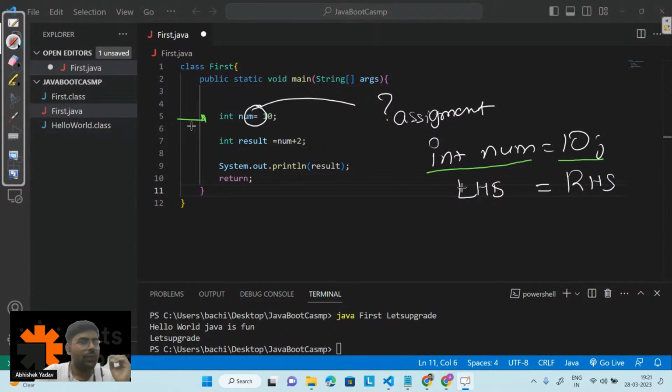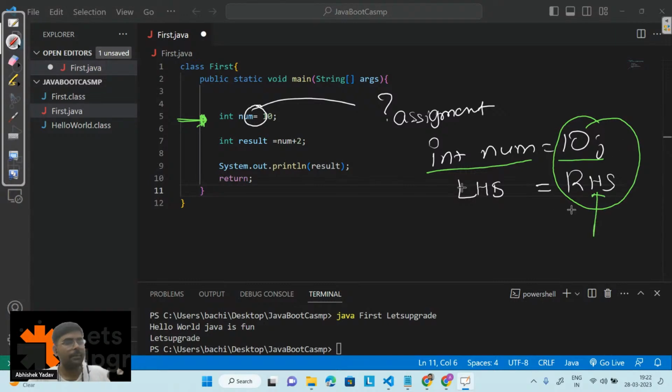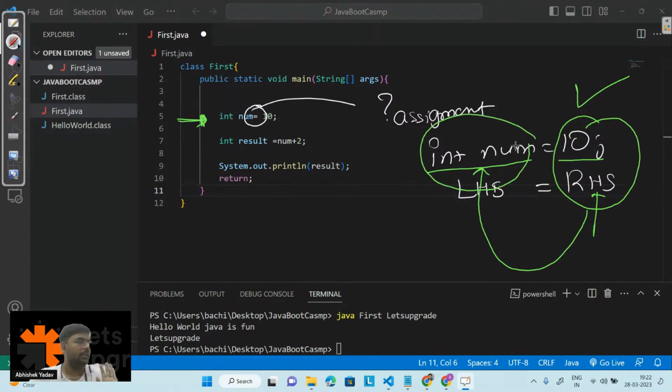So basically, guys, when this line gets executed, it will first execute the right hand side part. Whatever result I get from the right hand side part, that result will get stored in the left hand side part. So first the right hand side part gets executed, and after that the left hand side part. Right? So everyone is clear now? Yes or no? Similarly here also, int result is equal to num plus 2.